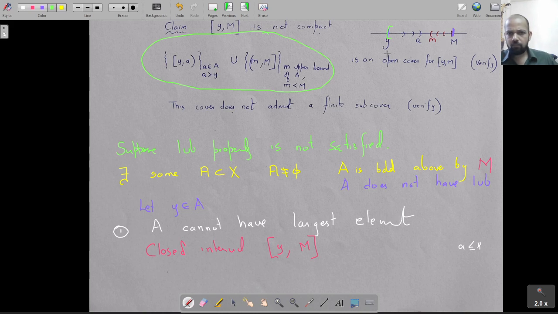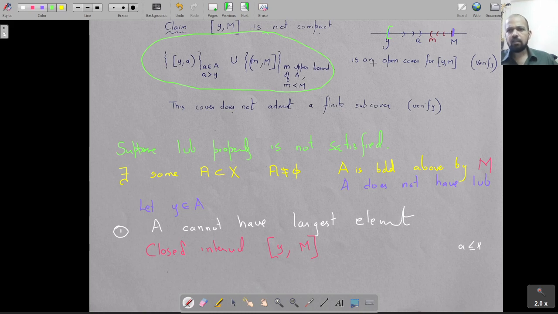And another type of set you take is from small m to capital M for all upper bounds which are less than M. You can find smaller and smaller upper bounds less than M, so you will have all these kind of half open closed intervals.